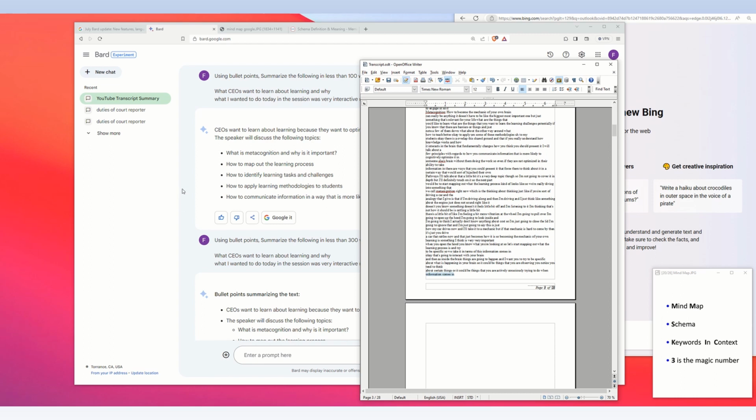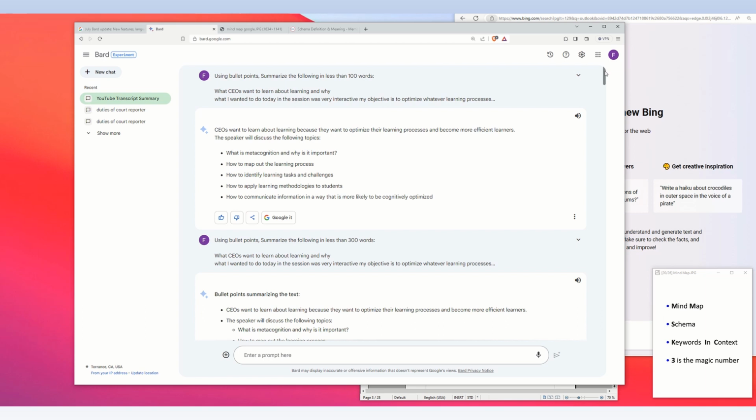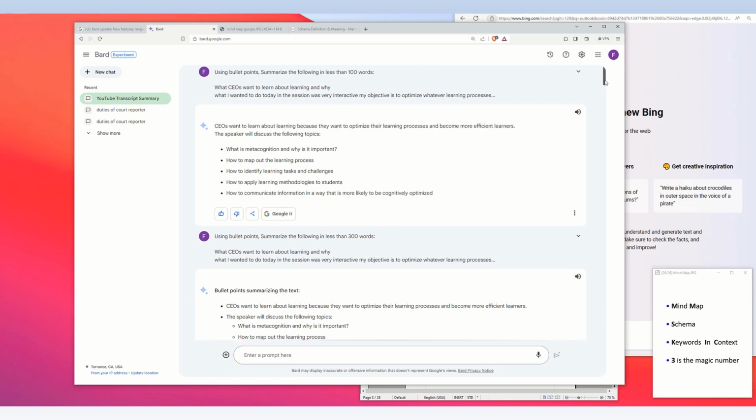So this is Google Bard. Here's an example of my prompt. The prompt is the request that I'm asking the artificial intelligence to perform. I put here, using bullet points, summarize the following in less than 300 words. So then it processed it and it generated the summaries.